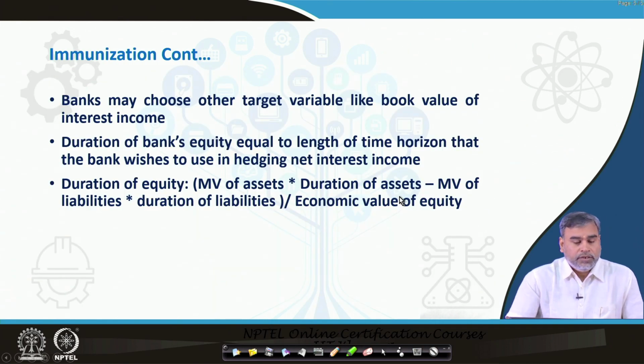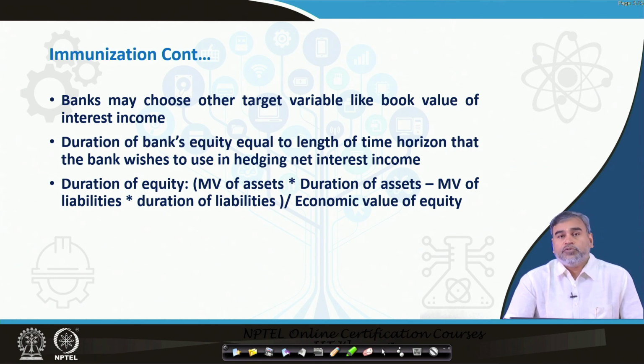Otherwise, there are some cases where, instead of choosing the net worth, the bank can also target some other kind of indicators within the system. They can target the book value of interest income.